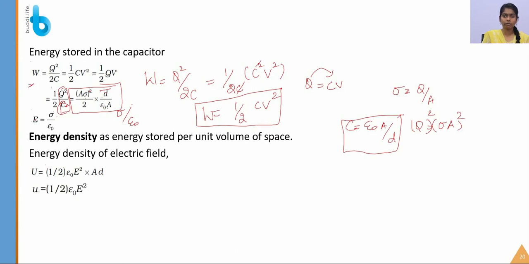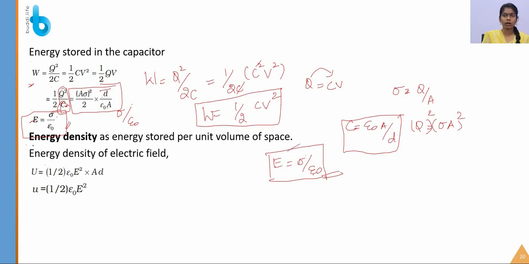Next, electric field. E is equal to sigma by epsilon naught. So this is the electric field value. We already know this value, so there is no need to remember it separately. Sigma is the surface charge density, divided by epsilon naught, which is the permittivity of free space. So this is the value of the electric field.